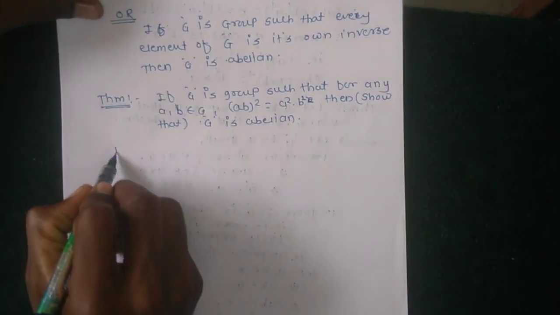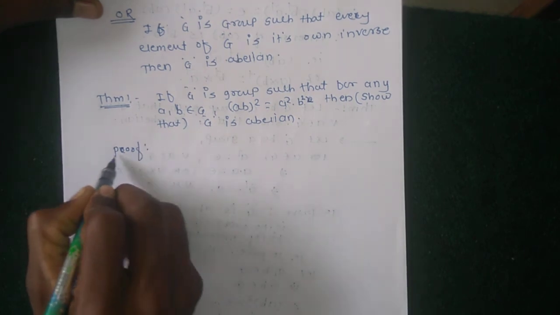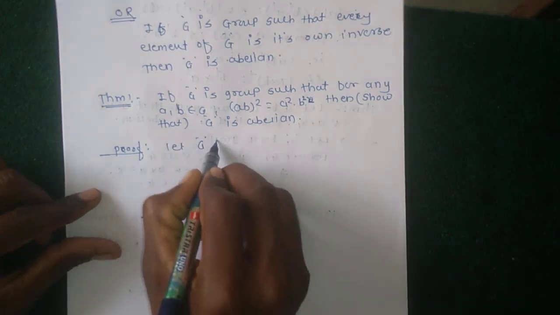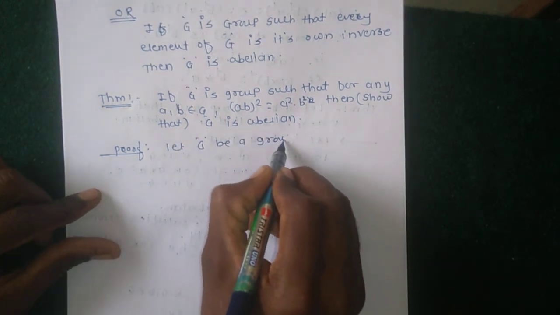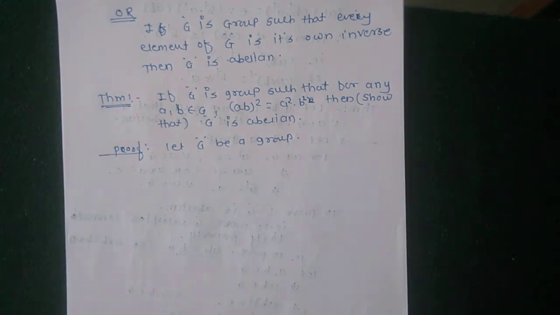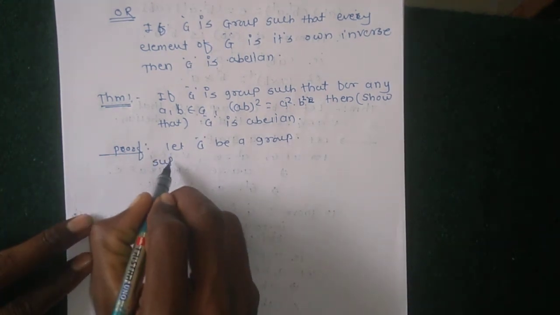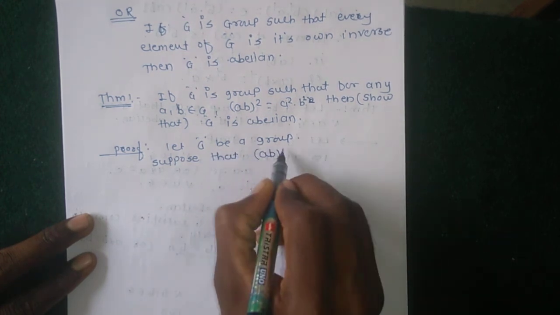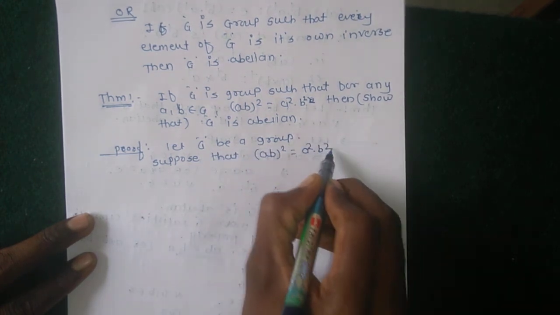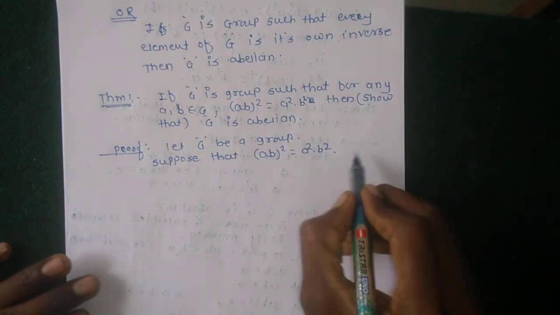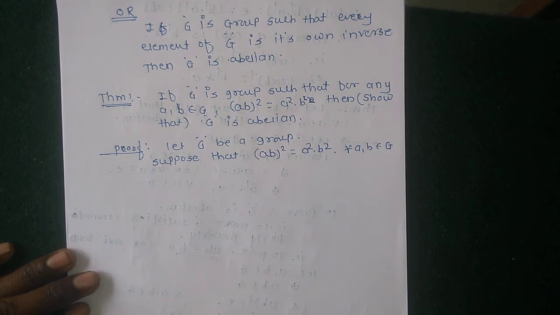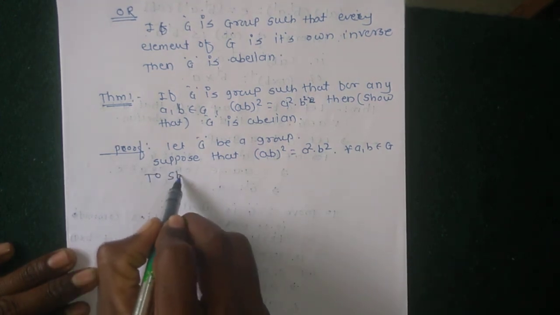Proof of this theorem. It is also a very simple proof. Let G be a group. Also suppose that (ab) squared equal to a squared into b squared for all a, b belonging to G. What is to be shown?